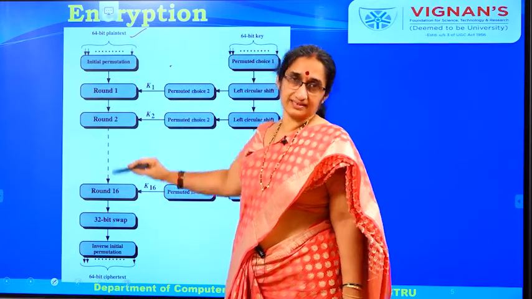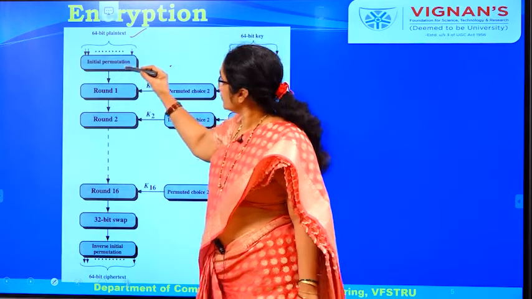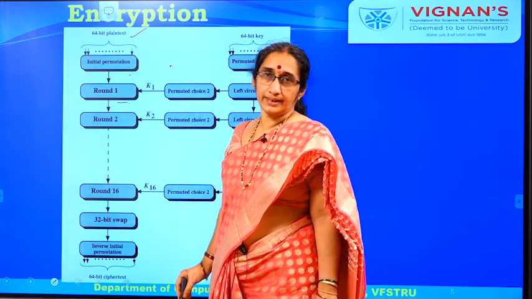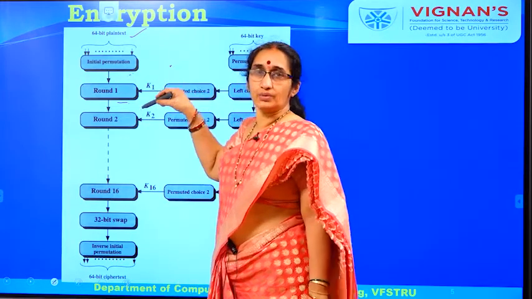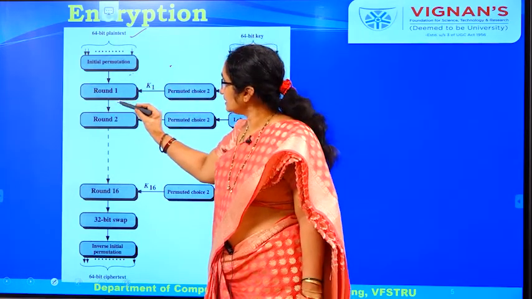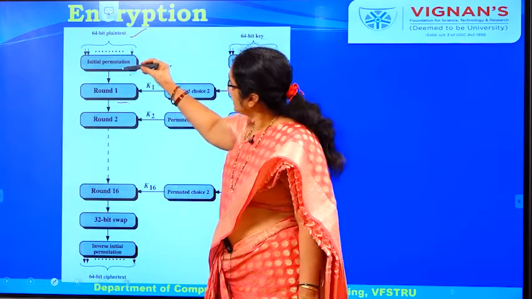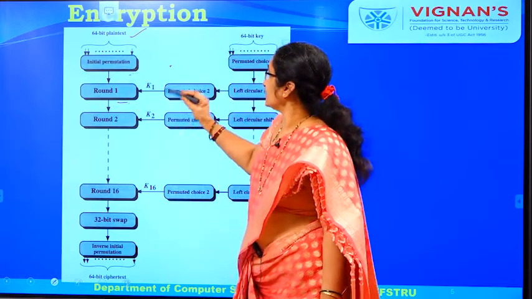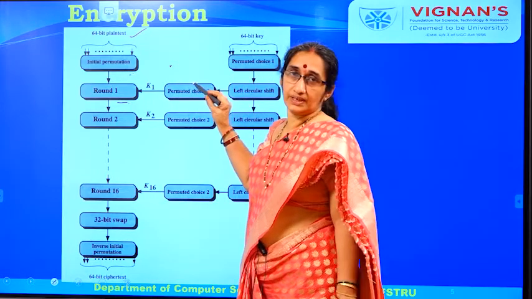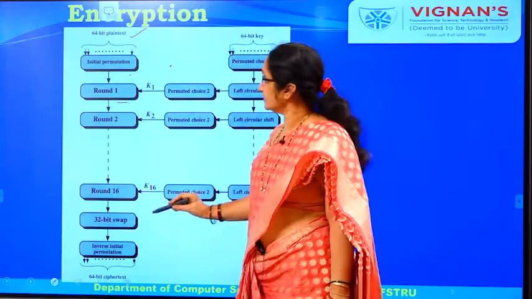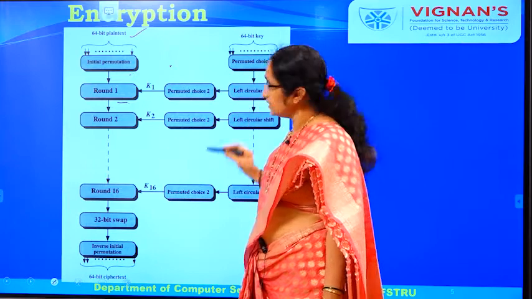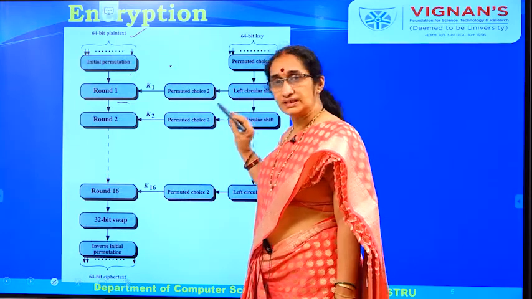The output of the initial permutation is sent into round 1, and in every round there should be a message and a key as input, and it gives the output. Because there are 16 rounds here, you need 16 subkeys, so we generate 16 subkeys, one for each round.